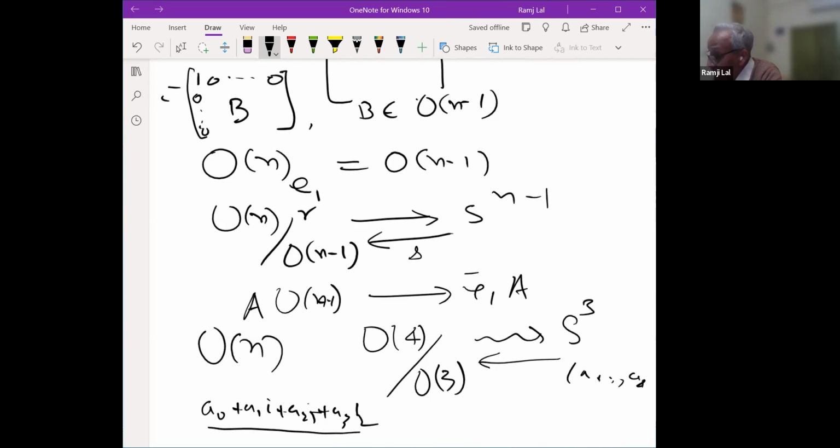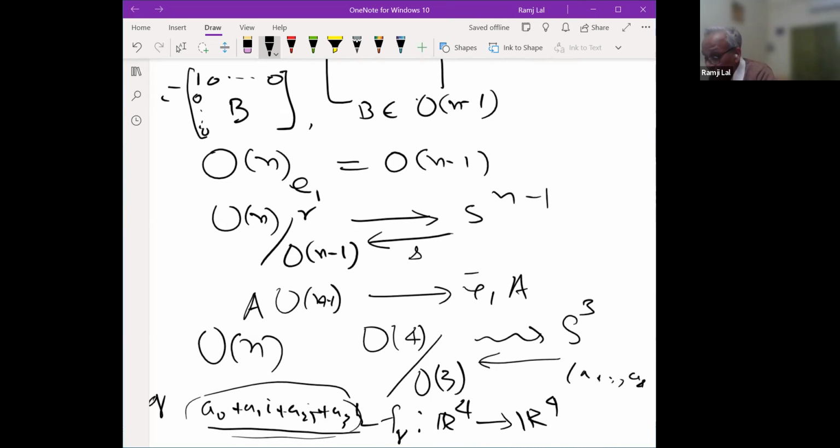Let us call this quaternion Q. Then this Q will define a multiplication FQ from R4 to R4. R4 is also the quaternion algebra, and Q is here. So the multiplication is invertible.